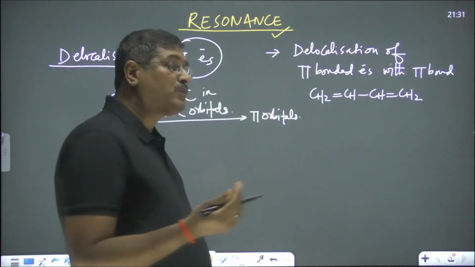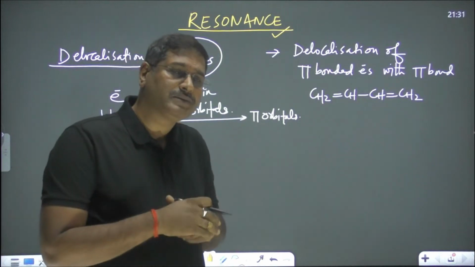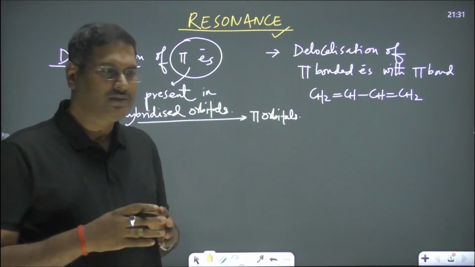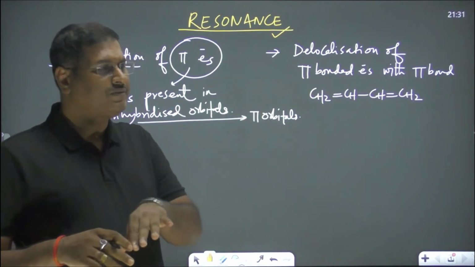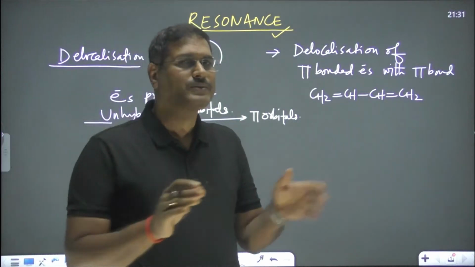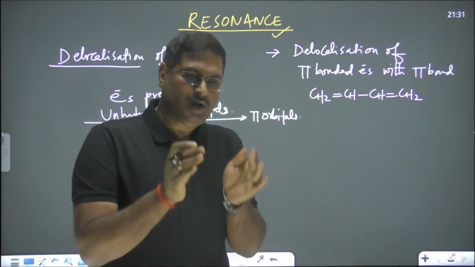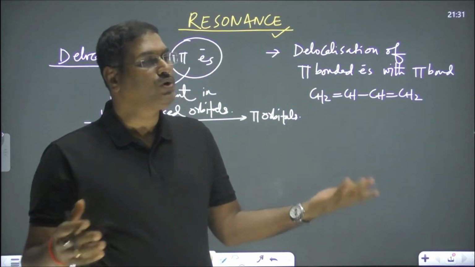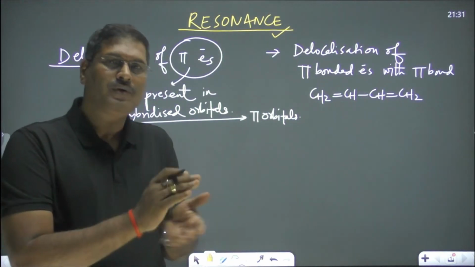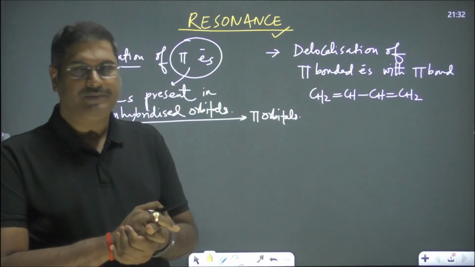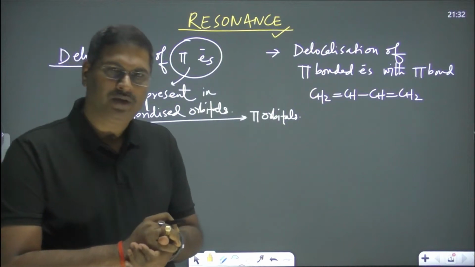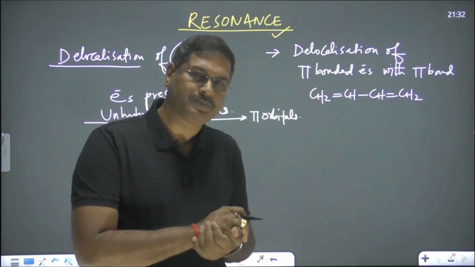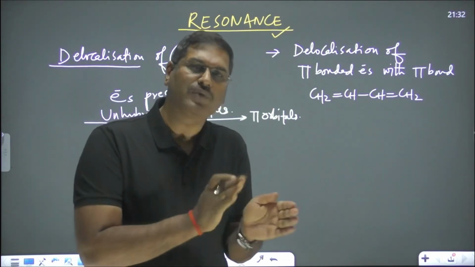Then you can ask me why that is changing its place. That is changing its place because it is a kind of dispersion of electrons. If electrons are localized, that is reactive. Delocalized means more dispersion, lowering of energy, increasing of stability. So that imparts greater stability, and this is a kind of stabilizing phenomenon.